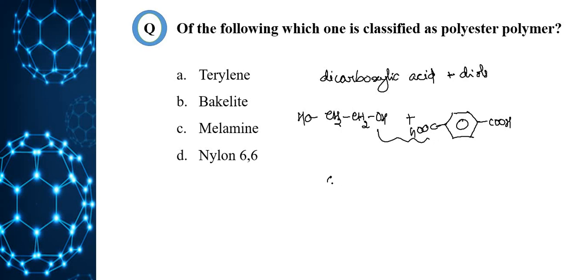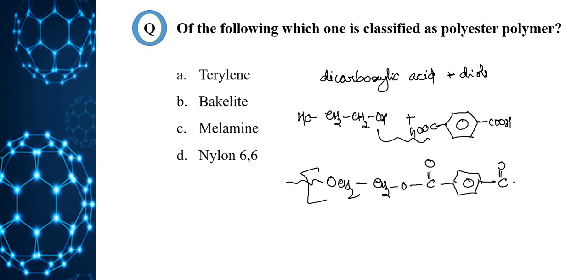What will we get? OCH2 CH2 O, C double bond O, C double bond O, n times. Here we get the ester form, so it is a polyester polymer. So terylene is the correct answer for this question.